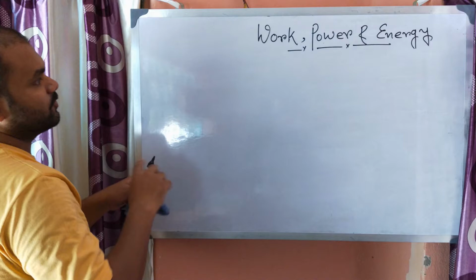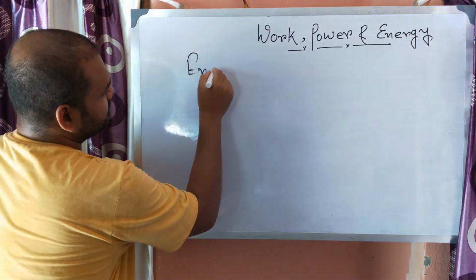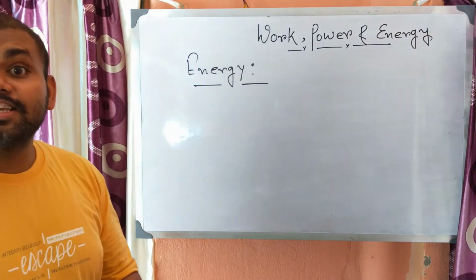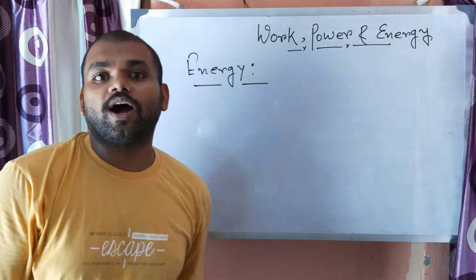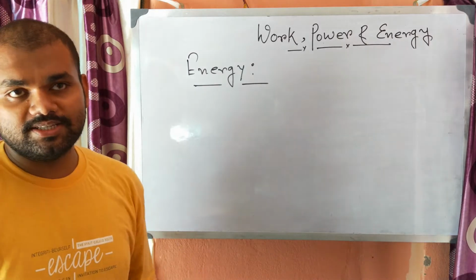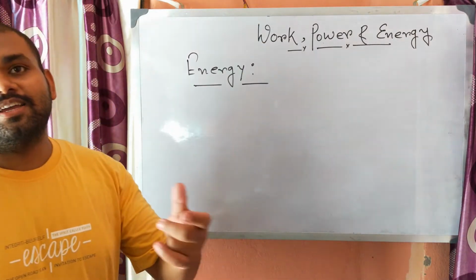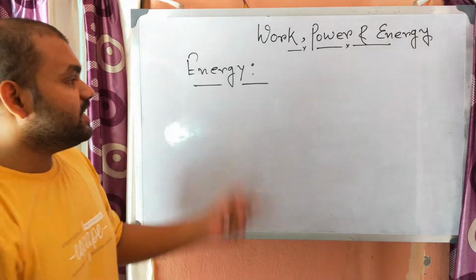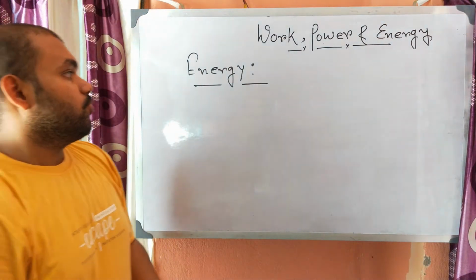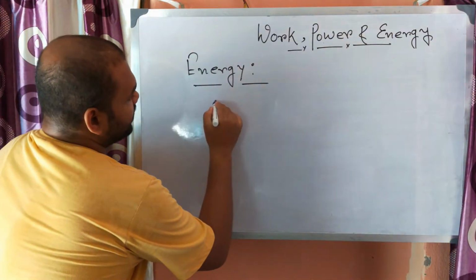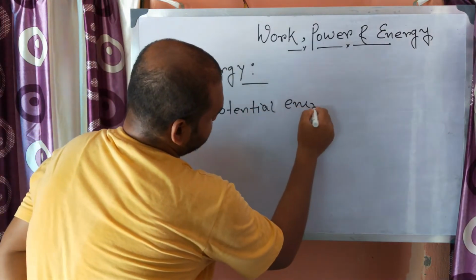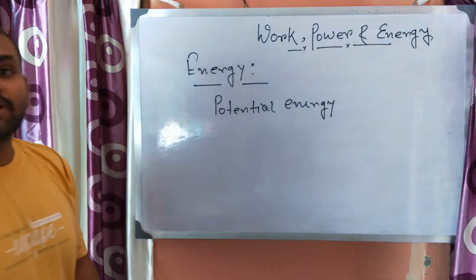Now energy. What do you mean by energy? Energy is the ability to do work. We know different kinds of energy like solar energy, light energy, mechanical energy. In this chapter we are going to learn mainly about two mechanical energies, one is potential energy and the second one is kinetic energy.